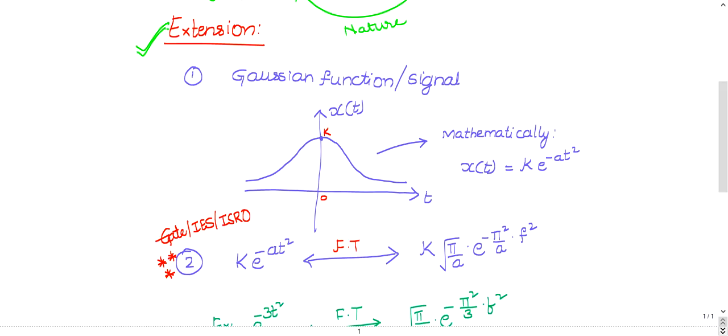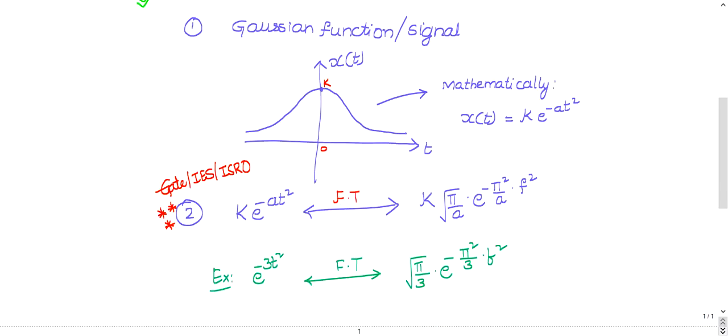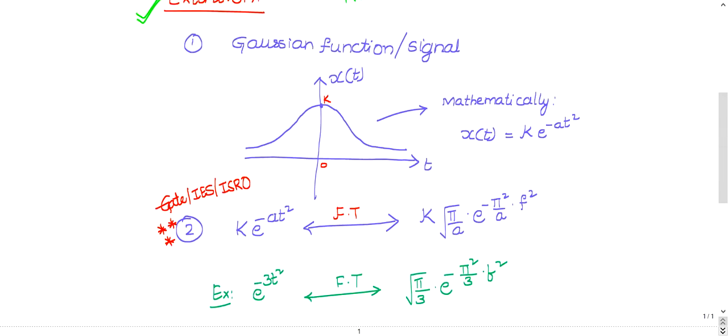Fine, so let us see the extension. Let me consider a Gaussian function or signal. So this is a Gaussian function. The area under this will be 1. You might have already known, the area under a Gaussian function will be 1 always. If there is some amplitude, see, this is a Gaussian function whose amplitude I have taken as k. K is the amplitude at origin. When time is 0, the amplitude I have chosen is k. So the area of this pulse will be k. Whatever the amplitude is, that will be the area of this Gaussian pulse.